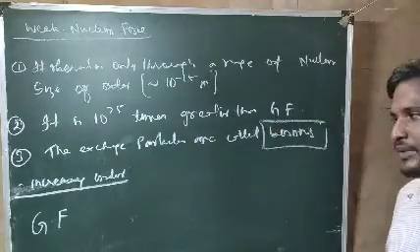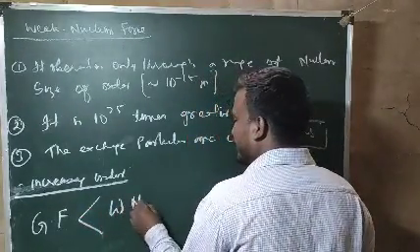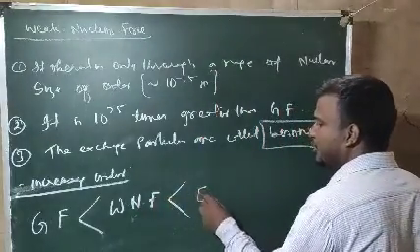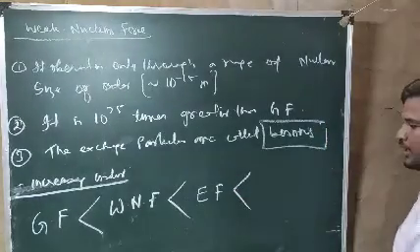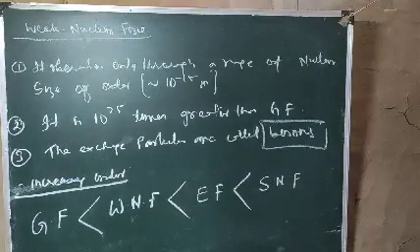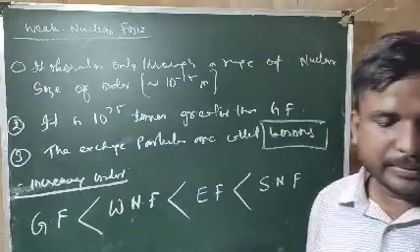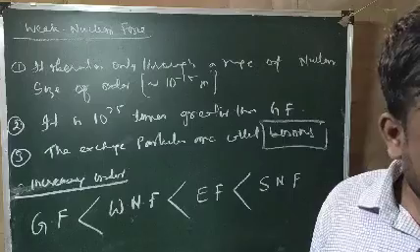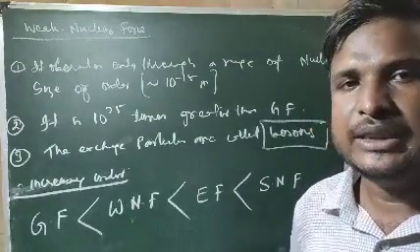The second weakest is the weak nuclear force. After that comes the electromagnetic force. Then the strongest force is the strong nuclear force. So I hope you have understood this. With this video, this chapter ends. In the next video, we'll start with chapter 2. Thank you very much.